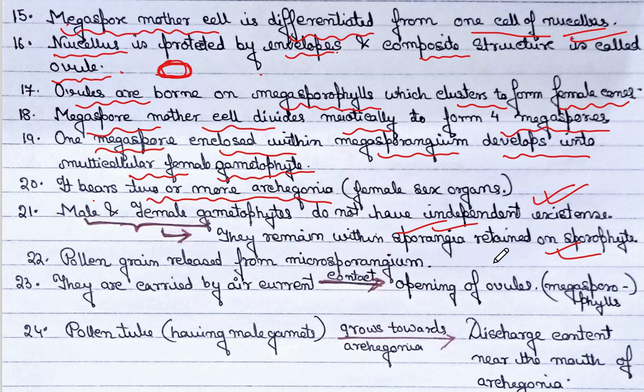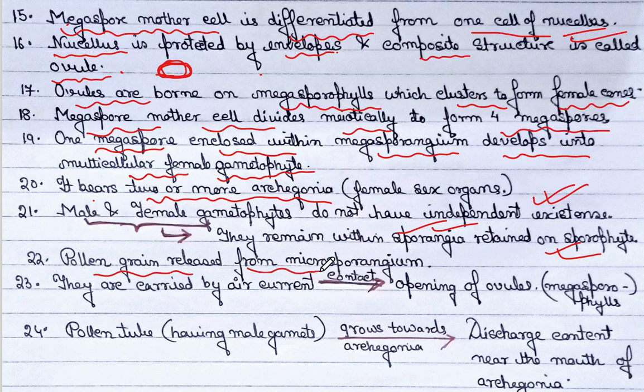These characteristics we have seen to some extent in higher pteridophytes. That is why we were calling it a juncture between the primitive and the advanced plant system.